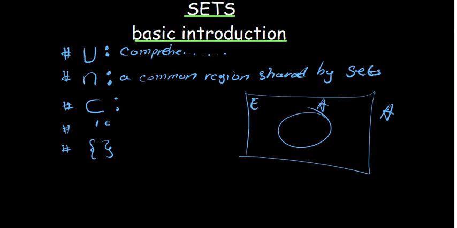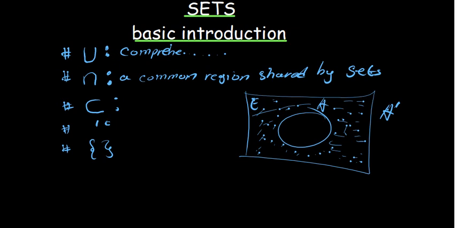Whatever you have in this universal set outside A is your A complement, meaning it's not part of A.